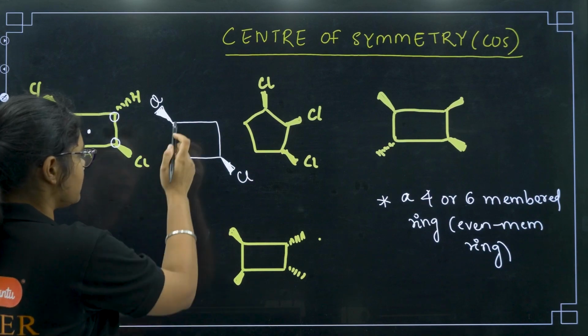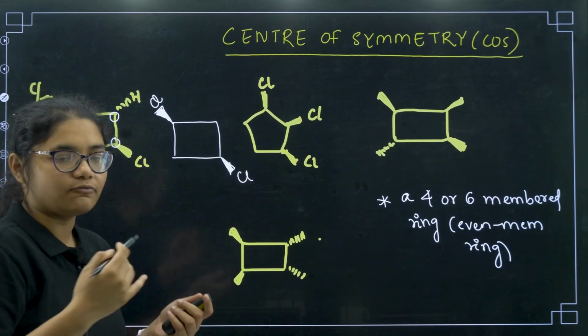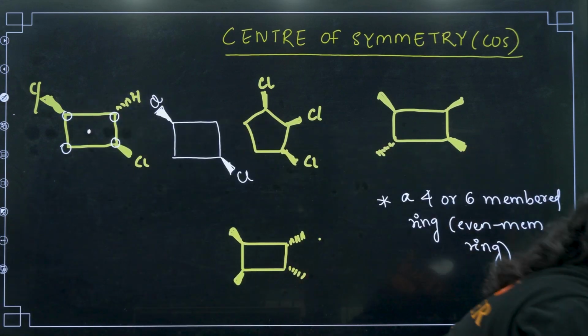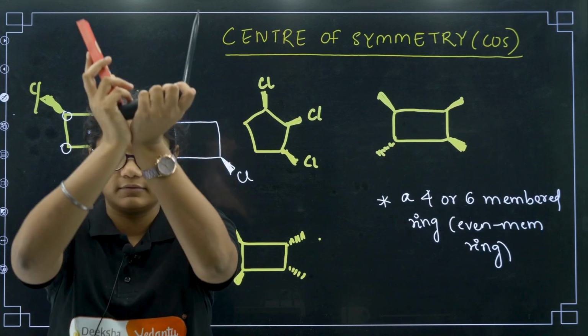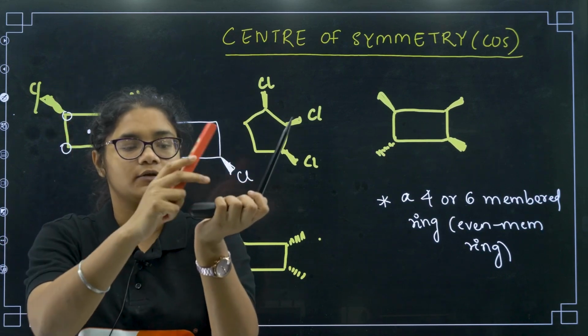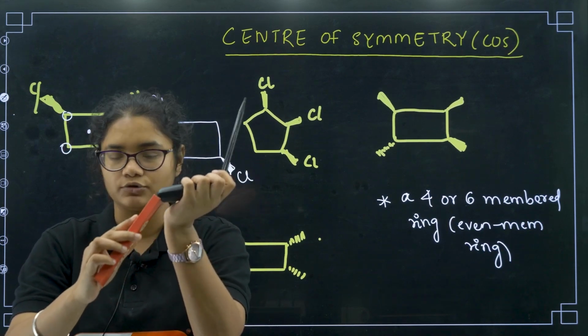So that means what? You can imagine that these two chlorines are above the plane, means there is one chlorine here, and I will show you one more here. So the molecule is like this, and the chlorines are on the two sides, you can see here. But if a center of symmetry is there, that means one chlorine should be above and another chlorine should be below the plane. It should be like this.